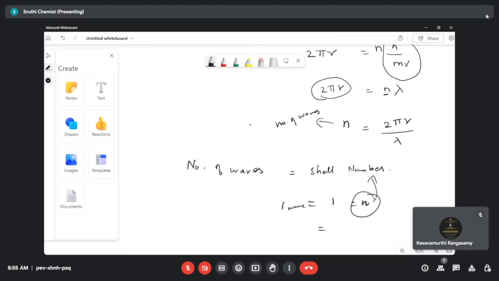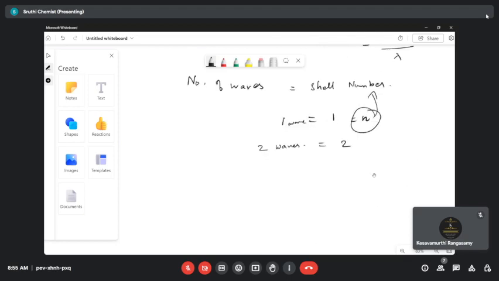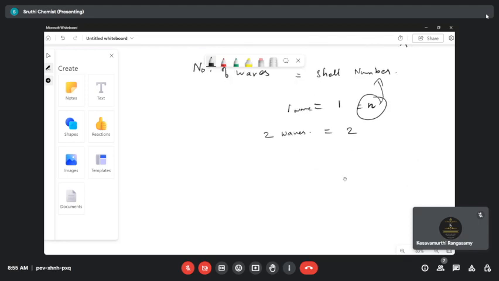If in the second orbit, let's take n is equal to 2, shell number, how many waves are generated? 2 waves. This is an important relationship by comparing the de Broglie's as well as Bohr's model. Clear, students? Is there any doubt in this? No, ma'am. Okay. Now, one question based on this.